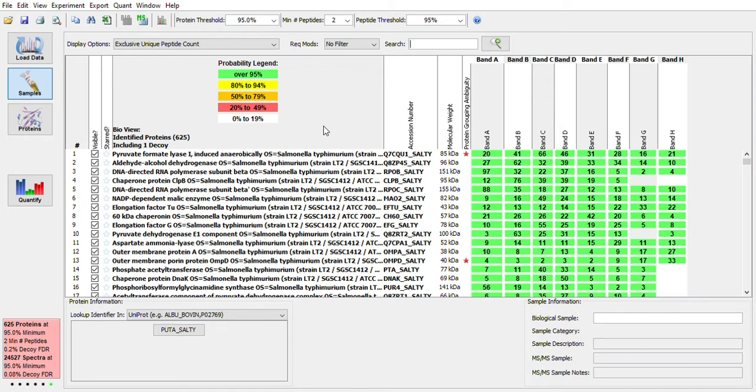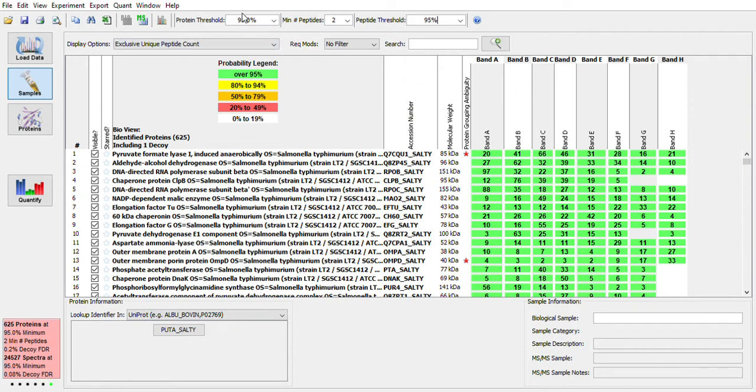And so we can play with these protein identification thresholds by changing these probability thresholds in these drop-down options up here. Now, these represent identification probabilities that were calculated by the Scaffold program. All of the database search engines have different methods of reporting the statistical confidence and for setting thresholds. Scaffold will take all of these and convert them into a sort of universal format, and so it doesn't matter what database search engine you used. If you import the data into Scaffold, it will convert them to these probabilities.